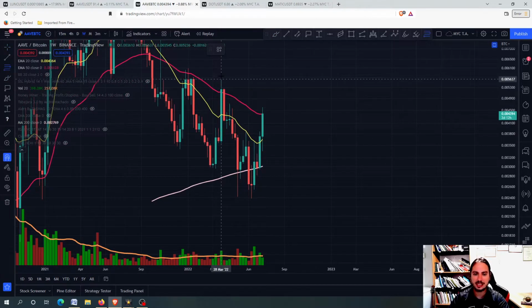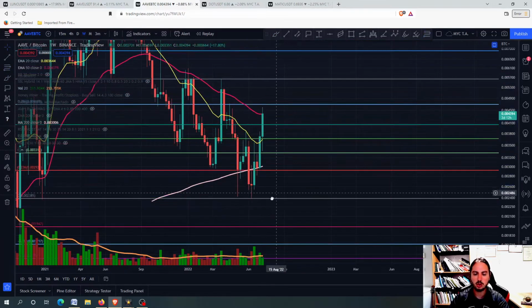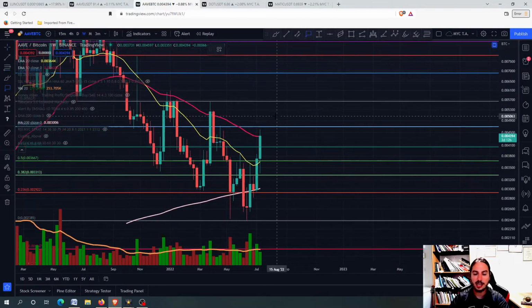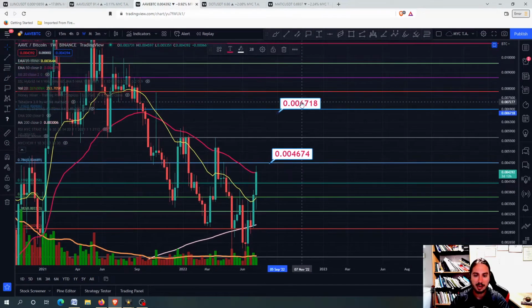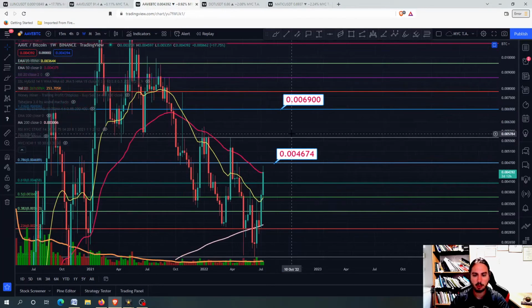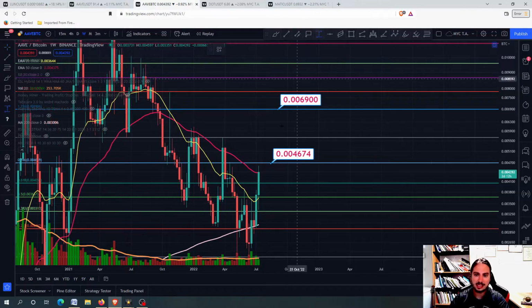And we can see some of the targets right here. I'm going to draw the fib from the top to the bottom. If we close in the weekly frame above this line right there, the 0.2046 to 47, then we can manage to go all the way up higher into the next price target, possibly into the 0.2069. Okay, so this means that we could go up all the way another 48%, and this could mean that Aave could start the impulsive wave.